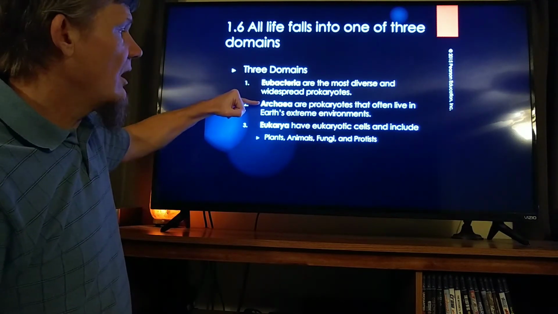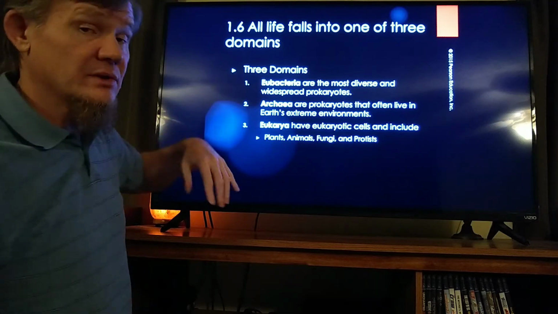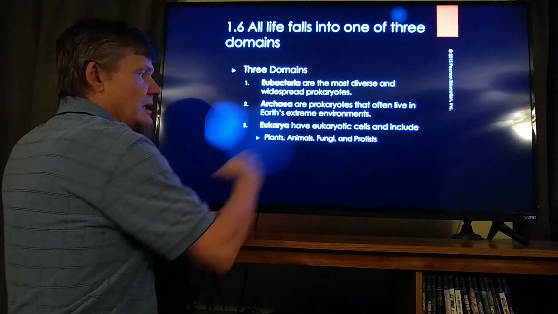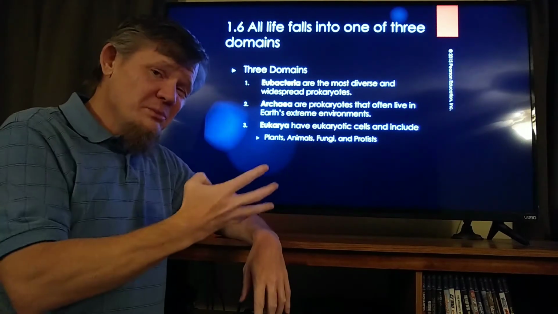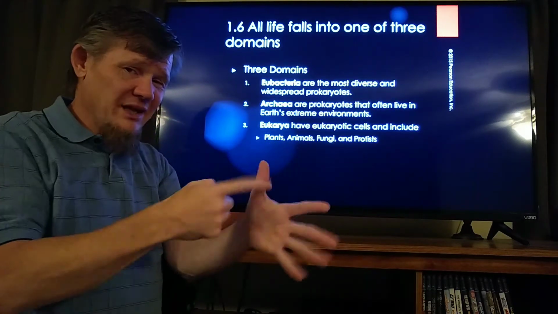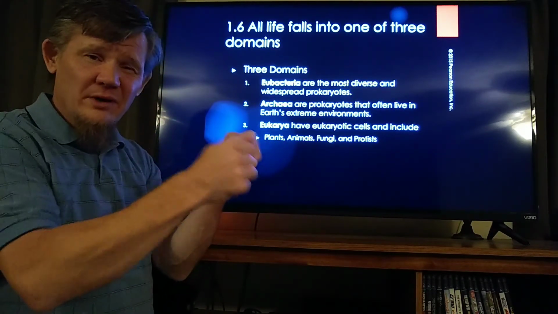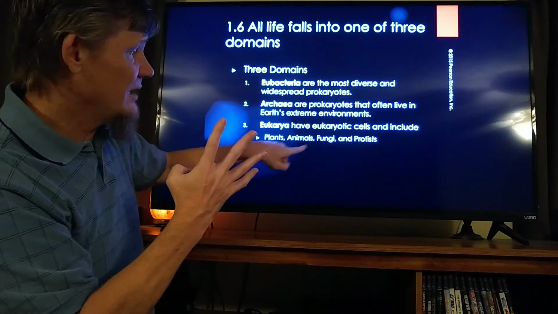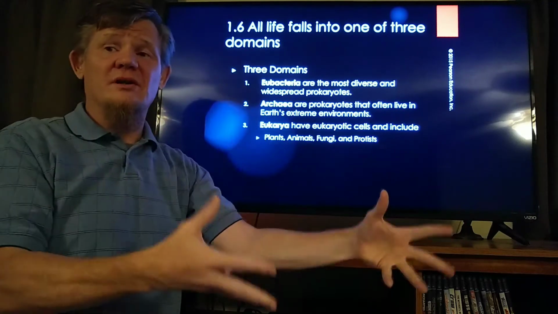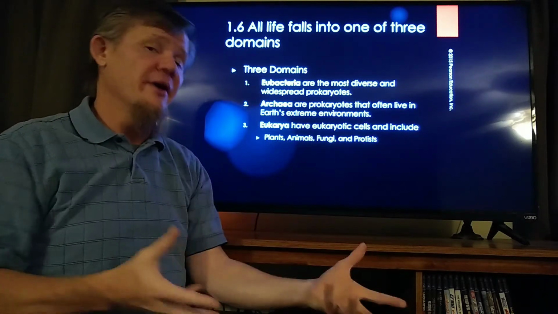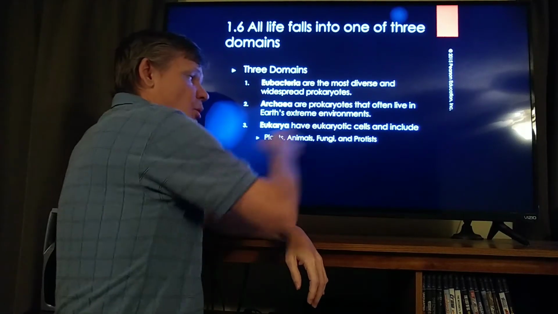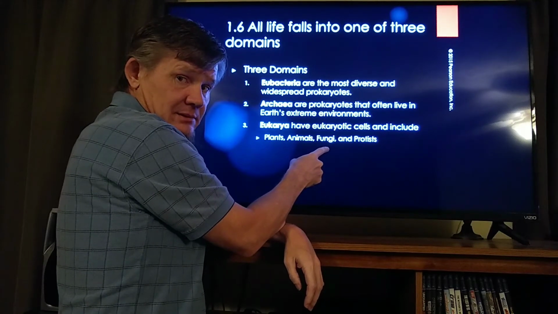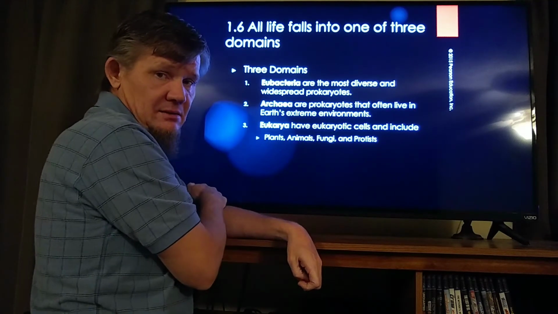Eubacteria, archaea. The last group is eukarya. We talked about eukaryotes, true nucleus. The other 4 kingdoms, remember I said there were 5 kingdoms when I was in college: plants, animals, fungi, protists, and then Monera. Monera got split out into these 2 domains. All those other 4 kingdoms, plants, animals, fungi, and protists, got put together in what we call domain eukarya. These things are more similar to each other. You are more like a mushroom than archaea are like bacteria.